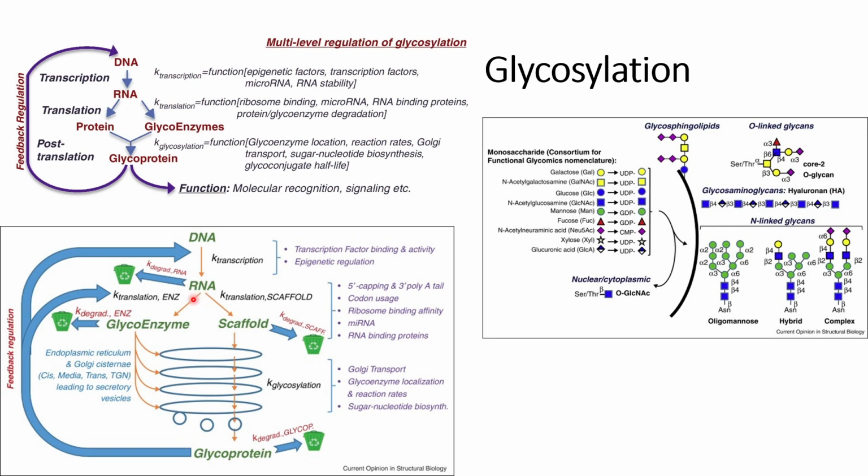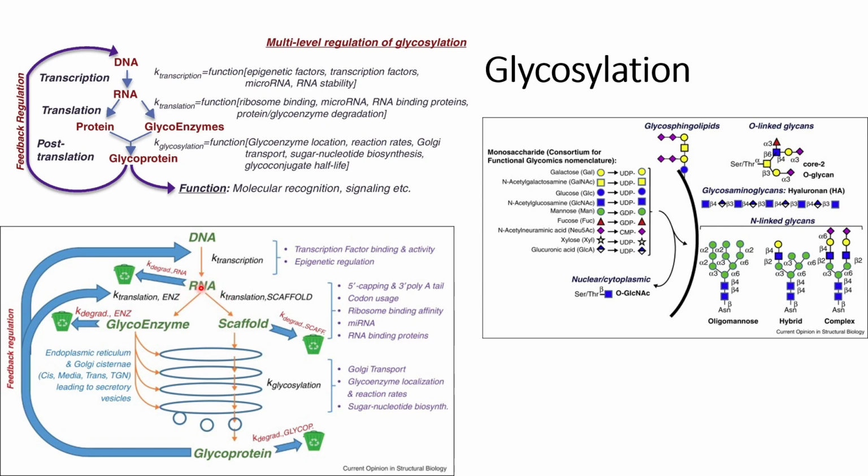And when the RNA is formed, RNA degradation will also play a role, as RNA is not stable. It could be degraded if RNA is unstable. This degradation will also play a role in the regulation of glycosylation.